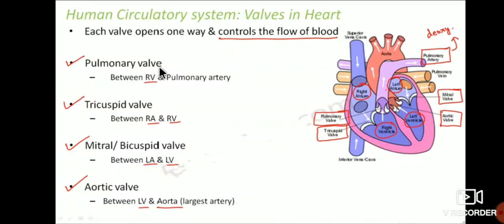The pulmonary valve is between the right ventricle and the pulmonary artery. So these two valves are present. The tricuspid valve is between the right auricle and the right ventricle, and the mitral bicuspid valve is between the left auricle and the left ventricle. The last one is the aortic valve, between the left ventricle and the aorta. Aorta is the largest artery.